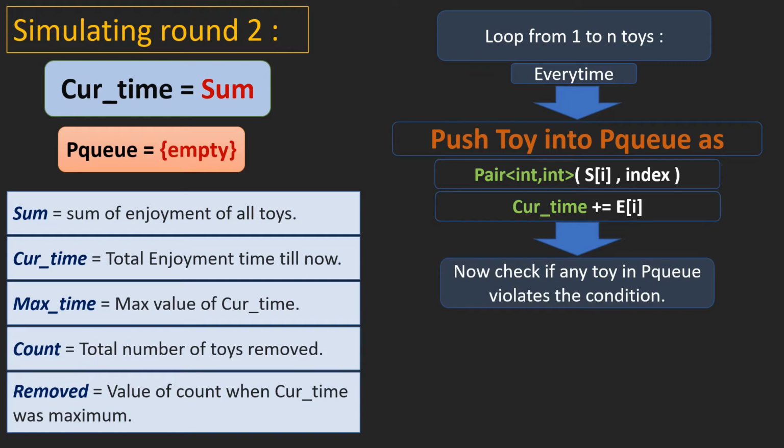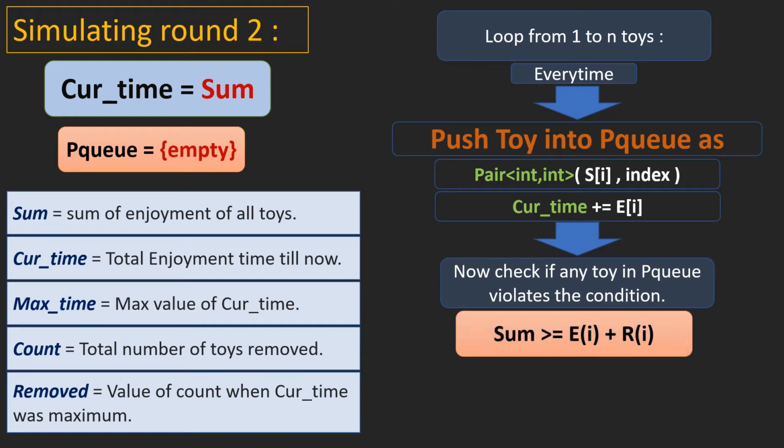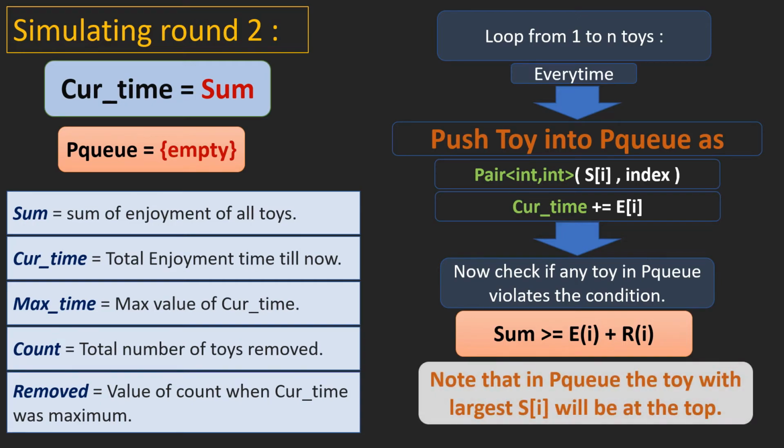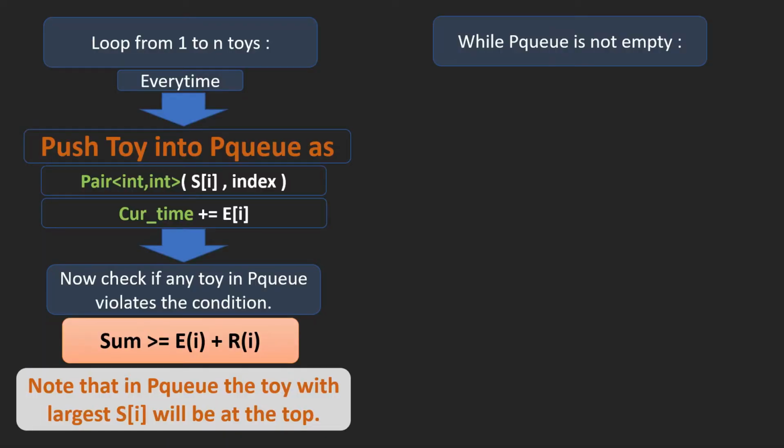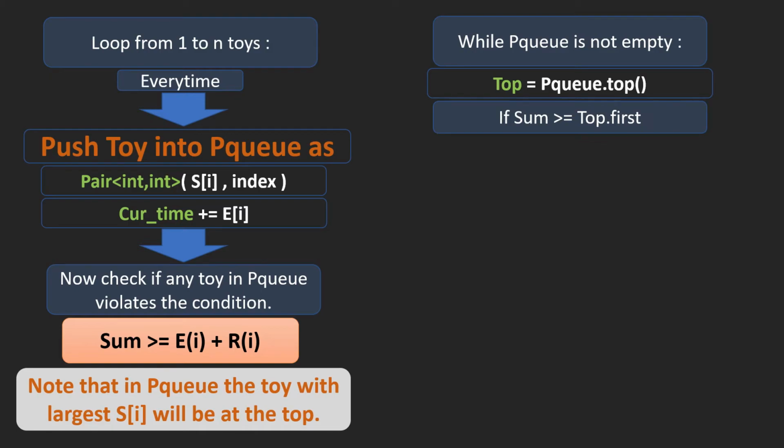Now we will check if any toy is present in our priority queue which violates our condition. Note that in the priority queue the toy with the largest value will be at the top, followed by others in decreasing order. That means that if the top toy meets the condition, then all the other toys in the queue also meet the condition. So let's check the queue till it gets empty or the toys meet our condition. First, get the top toy. Check if the toy meets our condition.